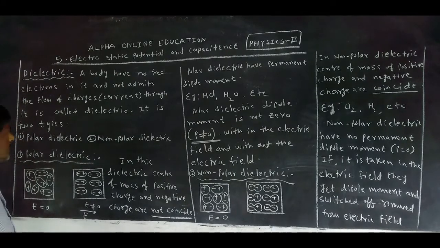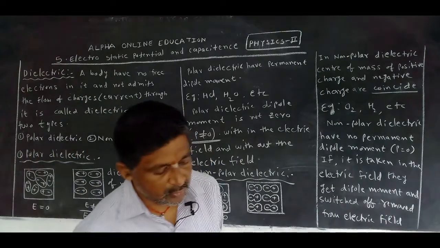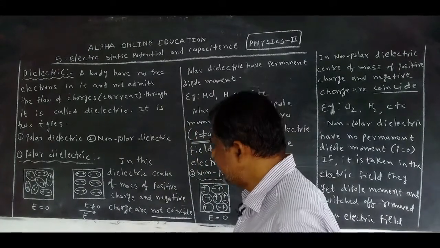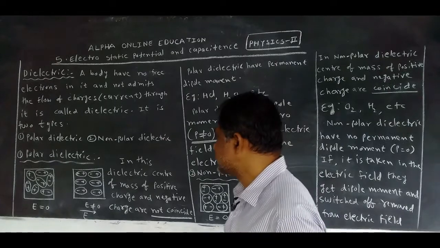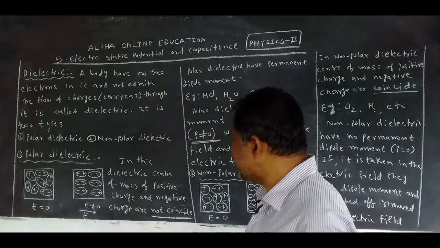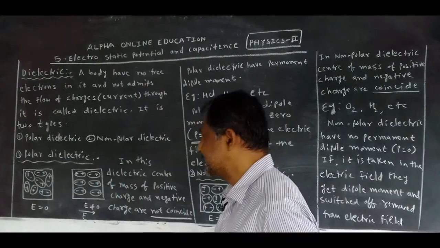You take any body. A body that has no free electrons in it and does not admit the flow of charges, the flow of charges being called current, through it is called a dielectric.